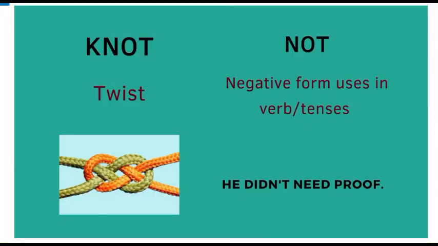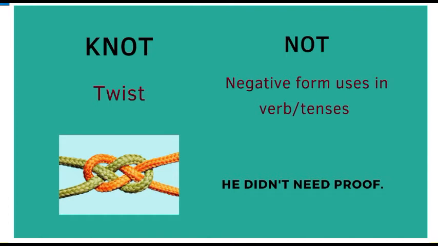Now we have with us knot. If I pronounce the word not, then definitely the very first thing that comes to your mind is not, on my right side, N-O-T. That's something in negative form, and we mostly use not when we have to deny, when we have to disagree with something.